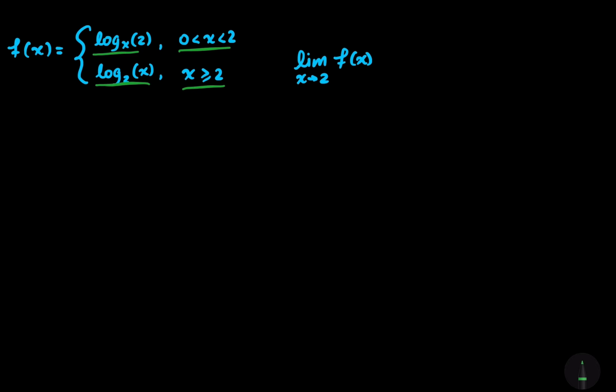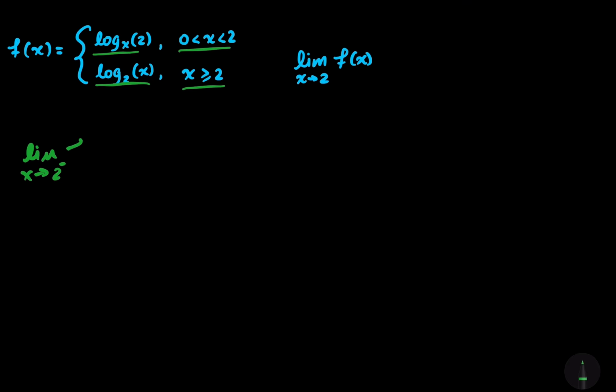And so again, we're just going to go through the same practice. We'll take the limit as x approaches 2 from values that are less than 2 of f of x, and from values that are greater than 2 of f of x. And then we can just look again at these boundaries. So we have 0 is less than x is less than 2, and so this function over here, log base x of 2, is the function we're going to consider when we're taking the single-sided limit from values that are less than 2.